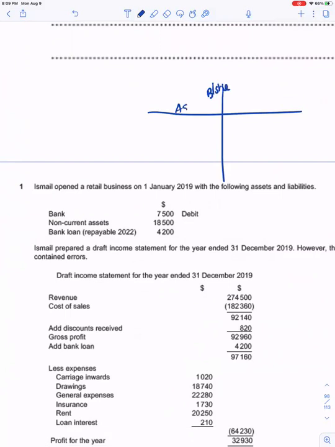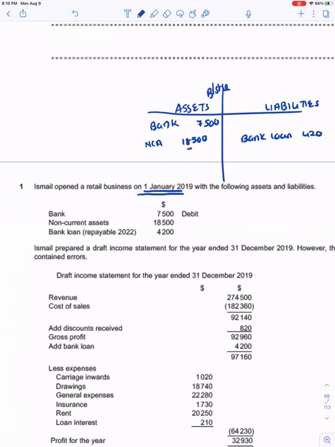Here I would put my assets and here I would put my liabilities, and total assets will always be equal to total liabilities. This is the opening position on 1st January. Assets has bank 7,500. Assets has non-current assets of 18,500. And liabilities has a bank loan of 4,200.